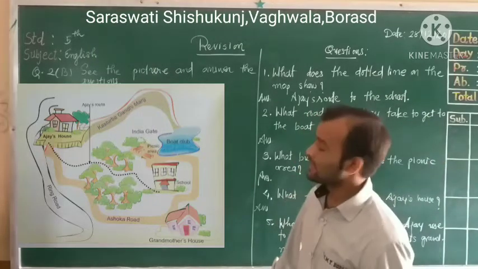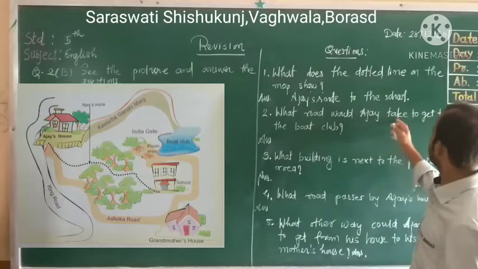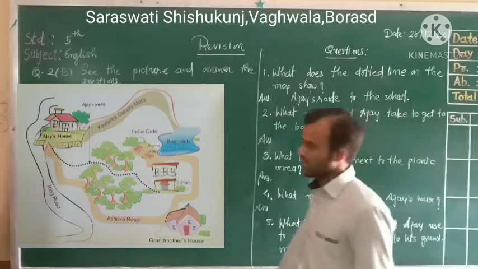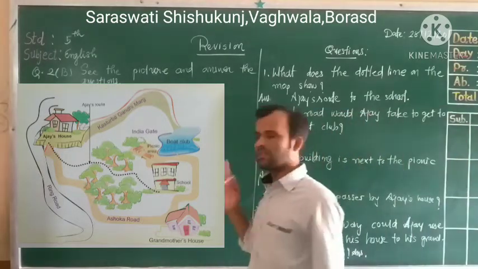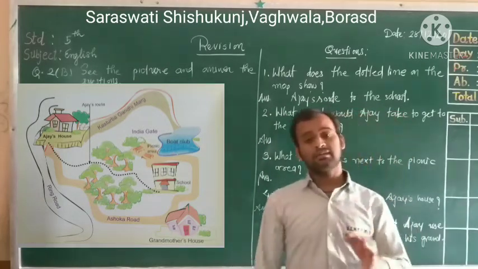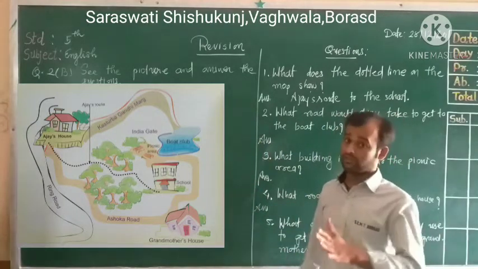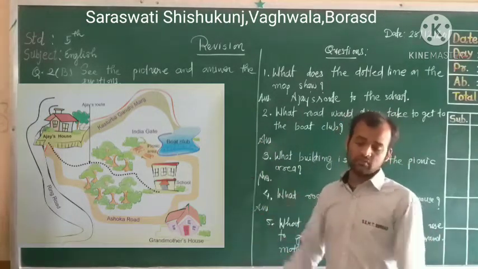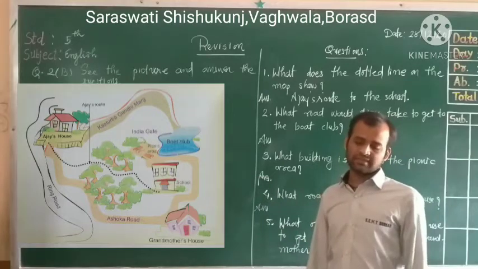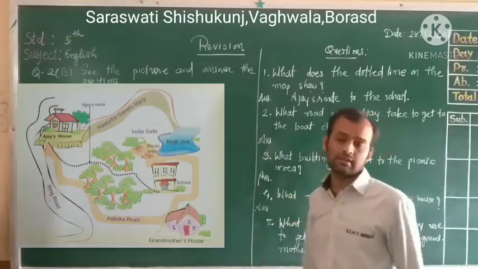Okay, dear students, let's see the second question. What road would Ajay take to get to the boat club? If you see in the map, boat club, can you see which road he would take? If you see Kasturba Gandhi Marg, can you see Kasturba Gandhi Marg?